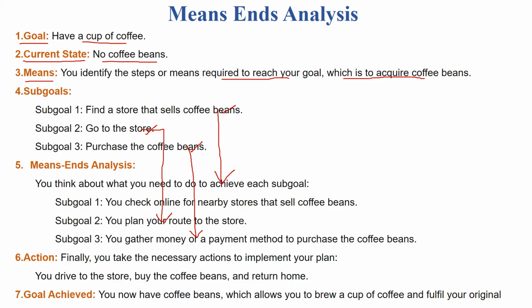Once the means ends analysis is done, we need to plan for the action. Take the necessary actions and then implement the plan. That is, you drive to the store, buy the coffee beans and then return home. Now the goal is achieved. You will have coffee beans with which you can prepare the coffee and fulfill the original goal.